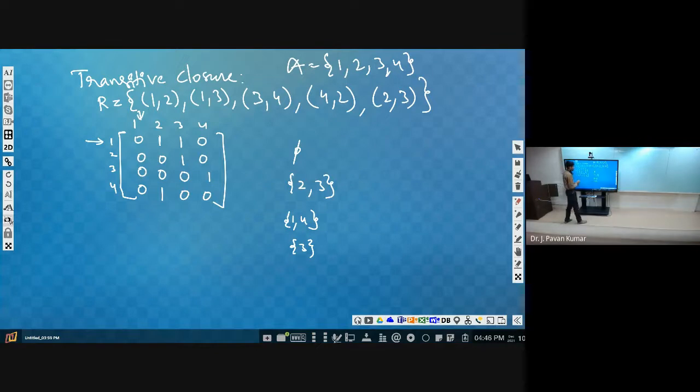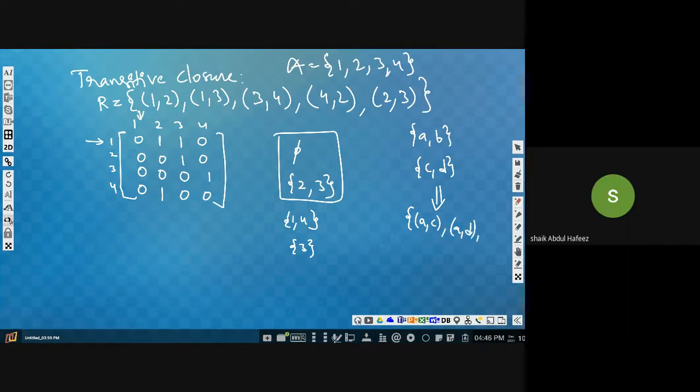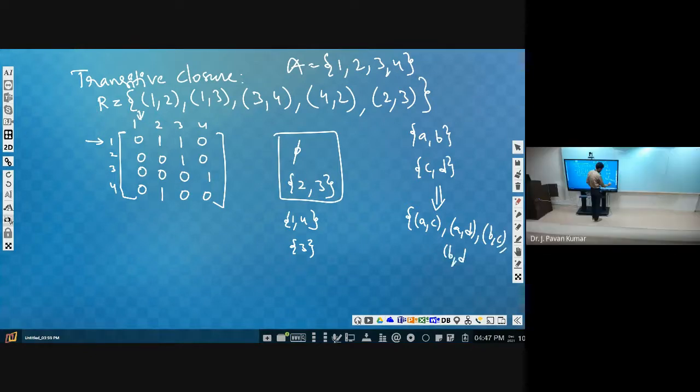Okay, now what is the Cartesian product of these two? Cartesian product in the sense, suppose you are having a comma b as one set, c comma d as another set. What is the Cartesian product of these two? Cartesian product we have discussed, right? Cartesian product will be a comma c, a comma d, b comma c, b comma d. So this is the Cartesian product.